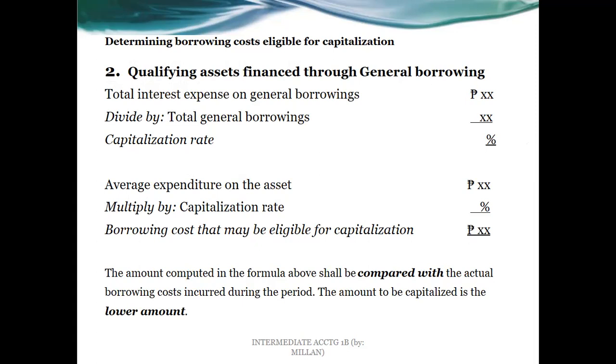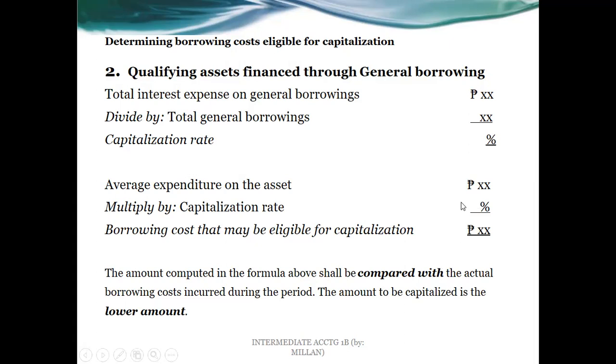Again, to purchase raw materials, to pay for direct labor and all factory overhead. So all those items which are needed for the completion of the qualifying asset will have to be multiplied by the capitalization rate of that percentage, and we get borrowing costs that may be eligible for capitalization.